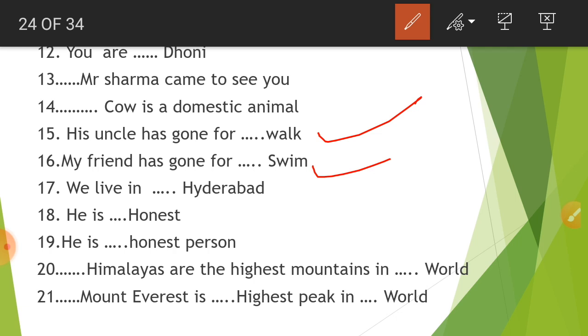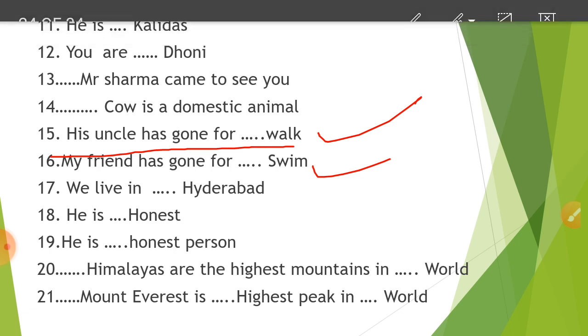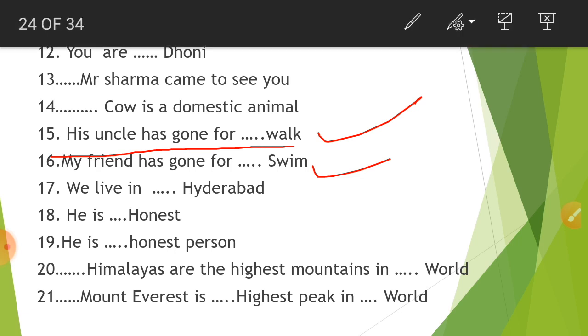Where a verb is used as a noun, in that case you have to use an article before the verb which is acting as a noun. So in this case, his uncle has gone for a walk. Similarly, 16th one, my friend has gone for a swim, or for a ride, whatever. So now I guess you're clear with this rule. Next is will you in.